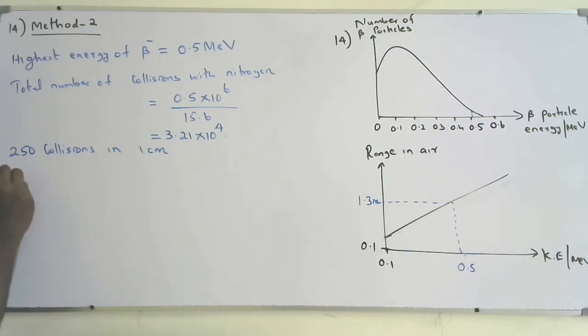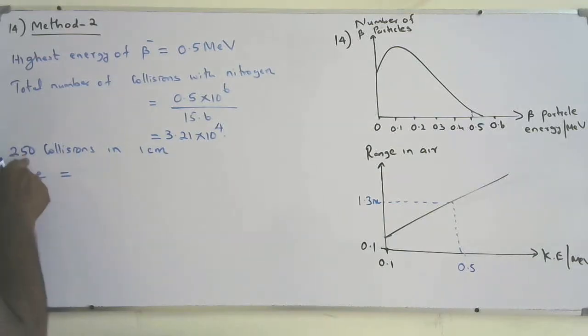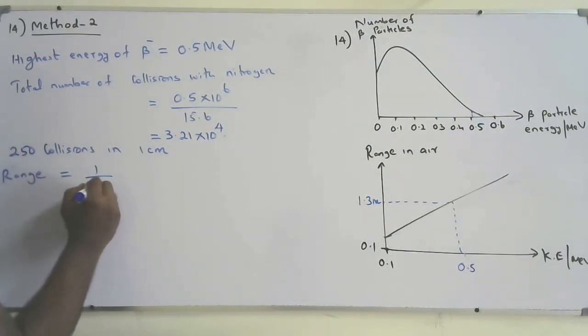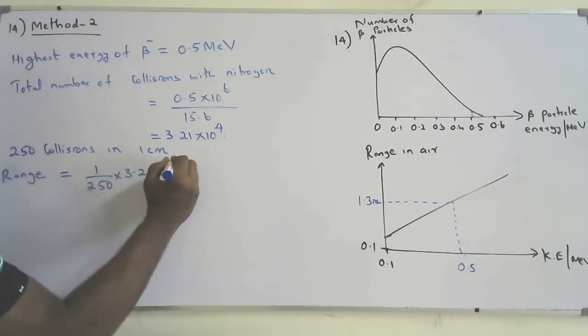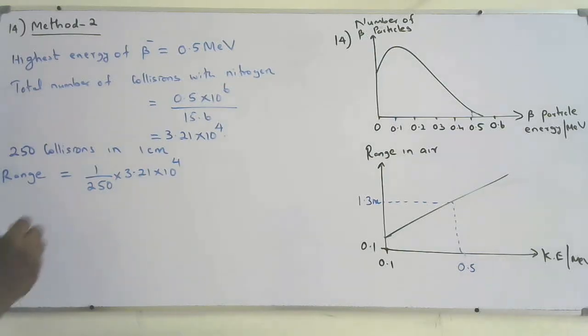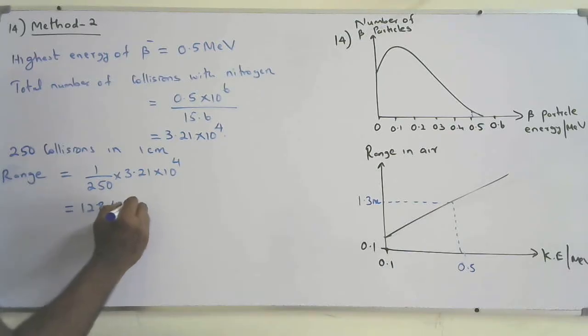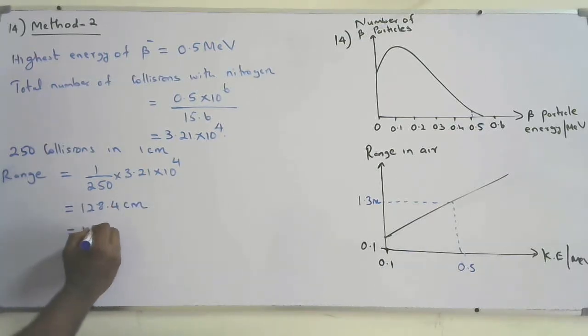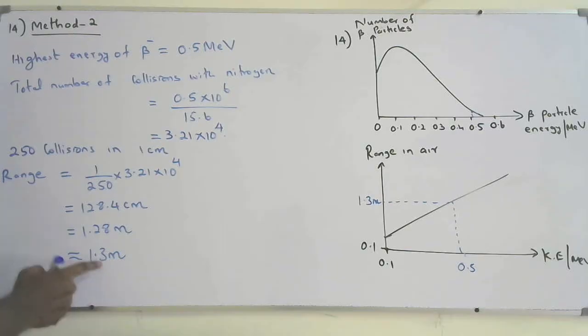So the distance traveled, or the range, if it wants to lose all its energy: 250 collisions in 1 centimeter means 1 over 250 times 3.21 × 10^4. You will get 128.4 centimeter, that is 1.28 meters, approximately 1.3 meters. So the range is 1.3 meter.